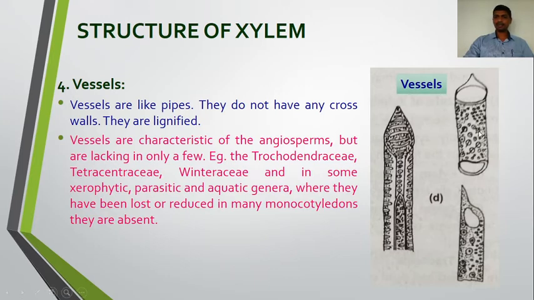So here we can see the deposition of the lignin. It gives a different thickening pattern. Here these are the pitted vessels. Here we can see these areas where the cell wall is not as thickened as the rest of the part of the vessels. So here we can see the small pits on the cell wall.